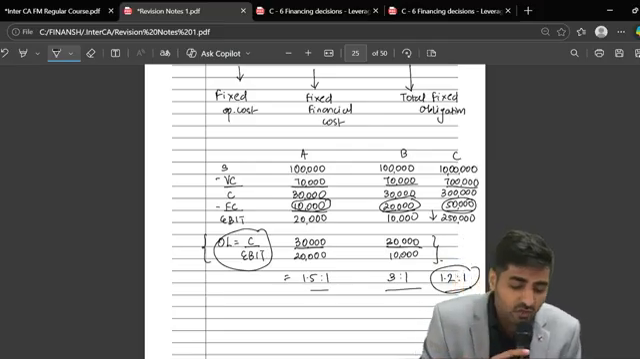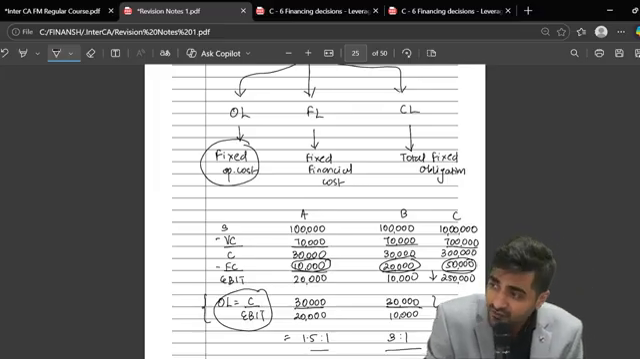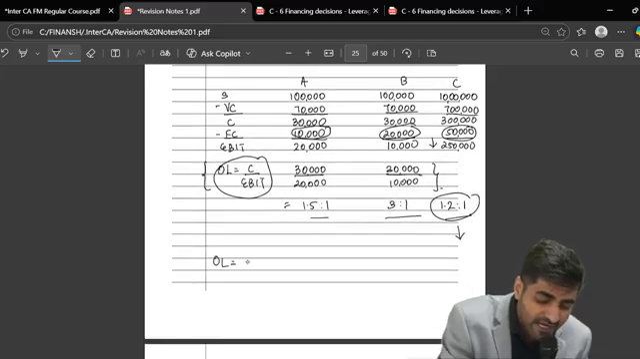So if I want to calculate operating leverage, we want to measure the impact of fixed operating cost. What's the formula? Operating leverage is nothing but dash upon dash.